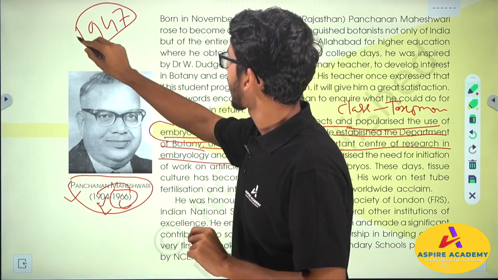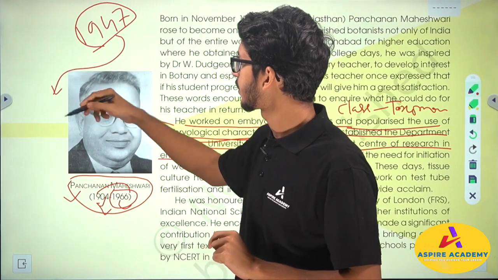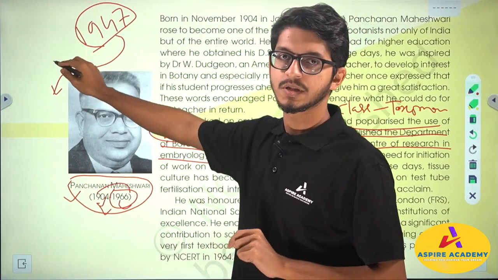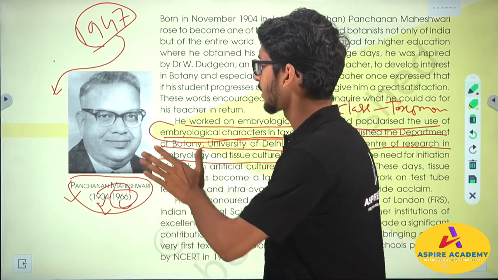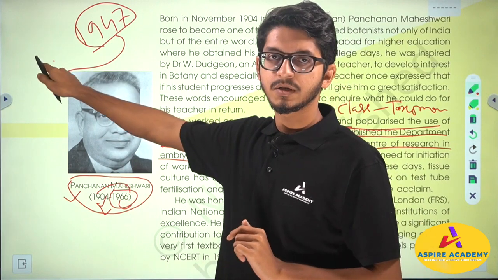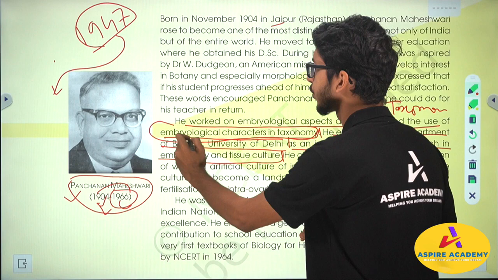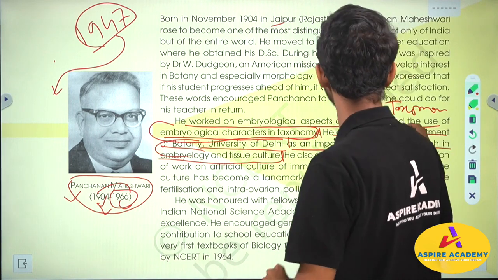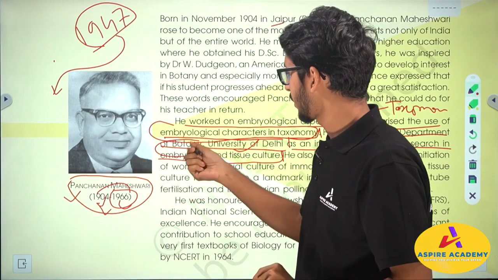So you can understand that at that time our government was trying to focus on developing our education system and also different branches of science. So at this time, these scientists contributed by different means through their research. He contributed by establishing the Department of Botany at the University of Delhi. So that was his contribution.